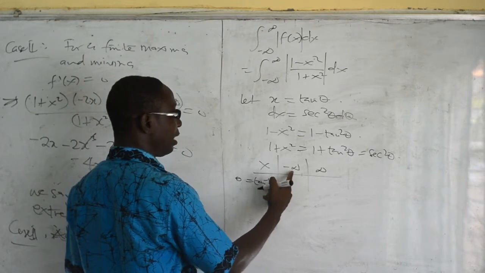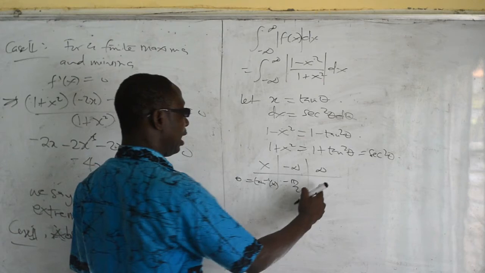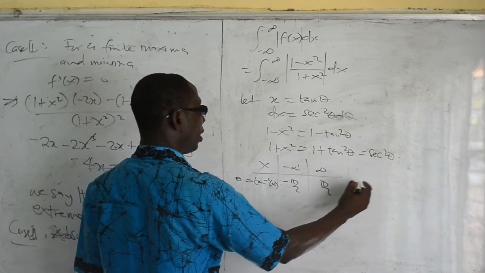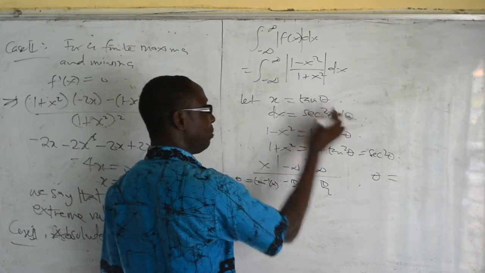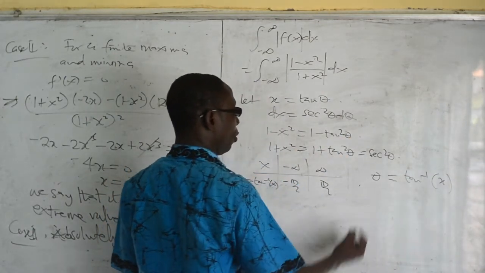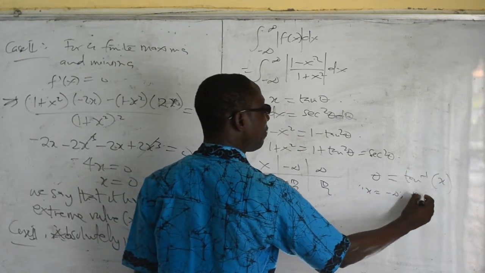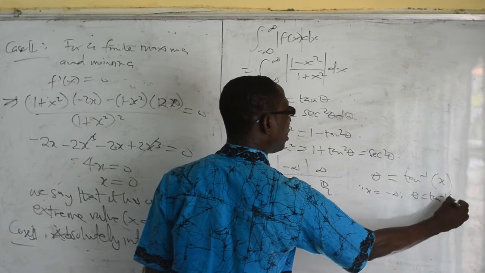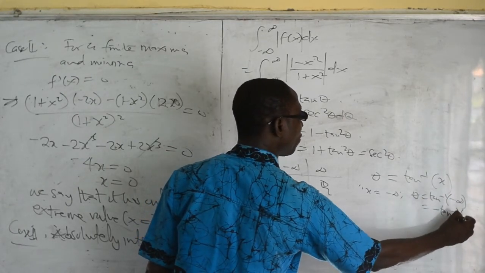So tan inverse of negative infinity is negative pi over 2. Tan inverse of infinity is the same as pi over 2. What I'm saying is that if I make theta the subject here, theta is the same as tan inverse of x. So when x is equal to negative infinity, I'm going to have theta is equal to tan inverse of negative infinity, or negative tan inverse of infinity.